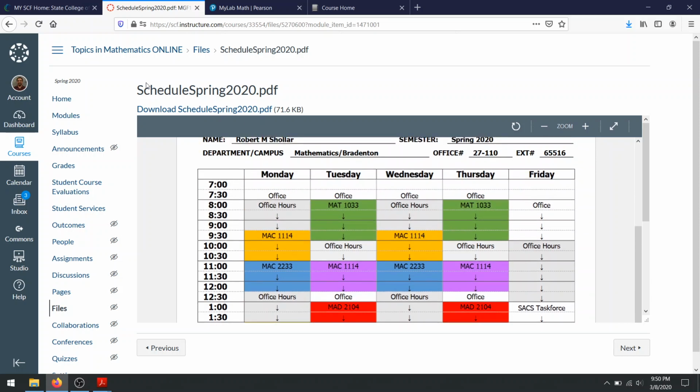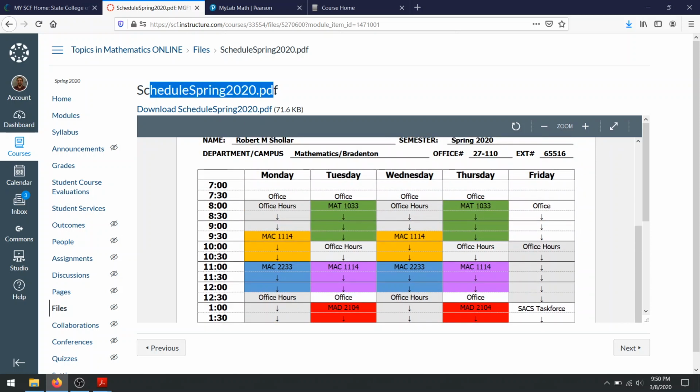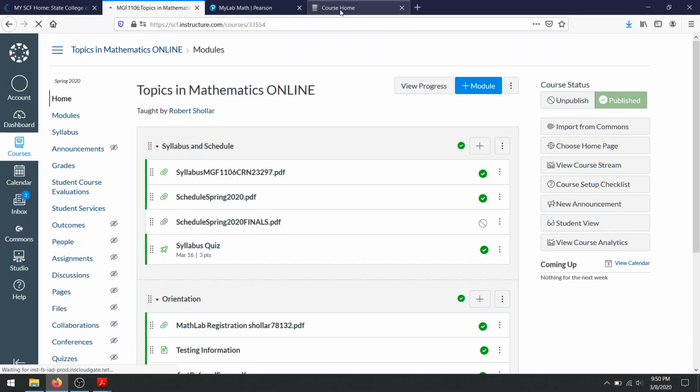So I wanted to give you that schedule, and that is my schedule for spring 2020. I have it posted on my office door, but I figured I'd give it to you so you can see when I'm available. Anyway, back to the syllabus.